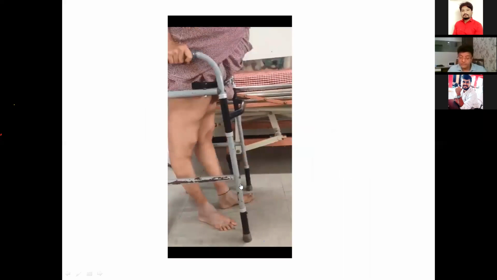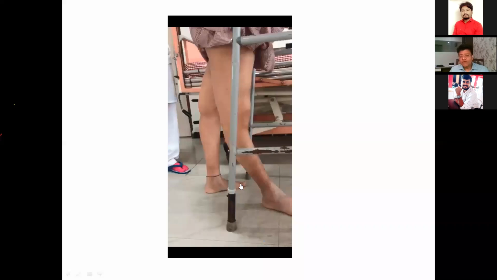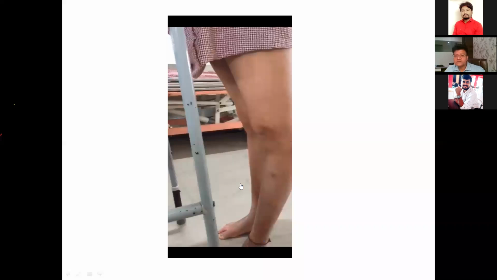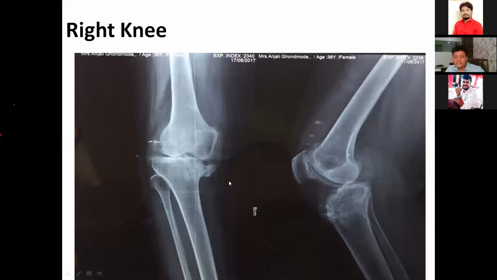I showed this lady in my previous slide. She walks with a hyperextension gait, genu recurvatum. For her, walking without support was impossible. She had to take walker support to walk. So this is her pre-operative X-ray. You can see the big deformity on the medial side. Anteriorly, there is bone loss on the anterior side.